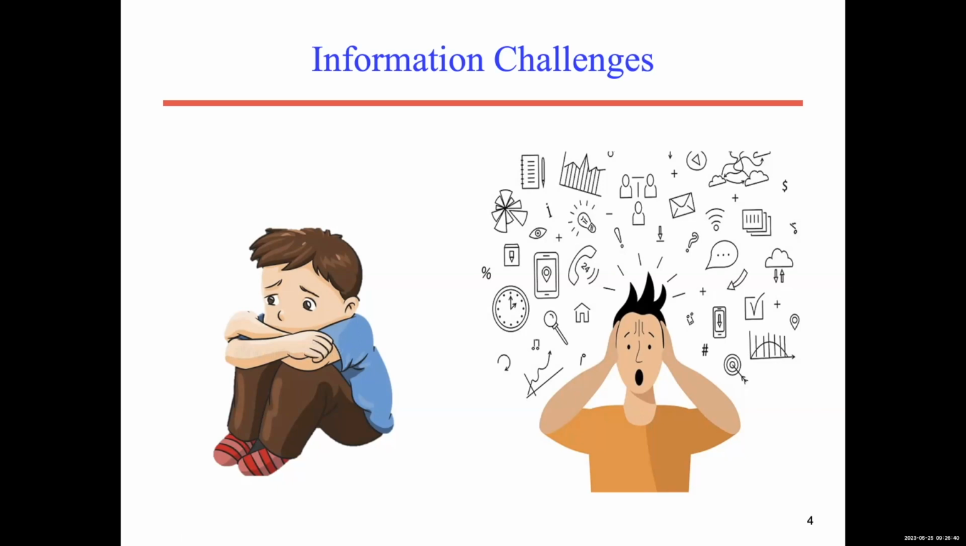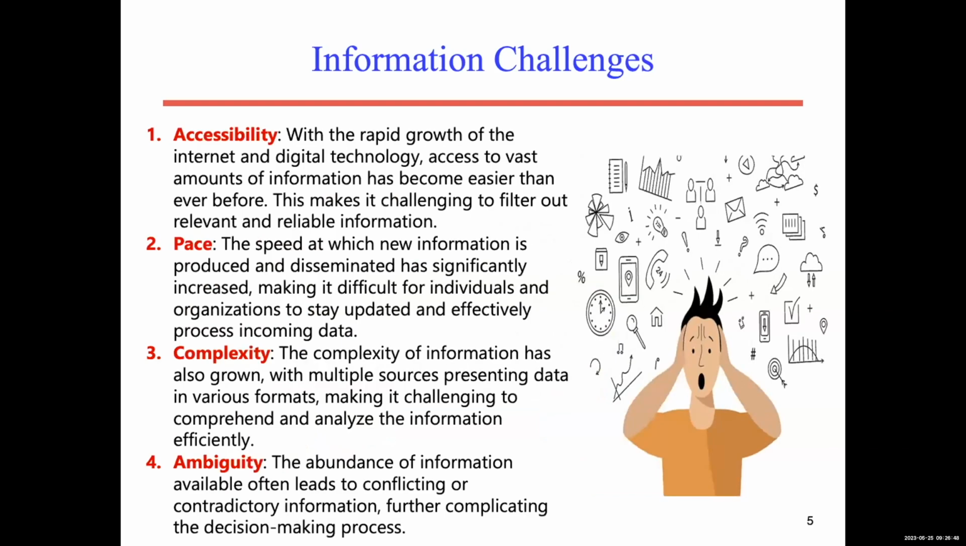So I will drop the past problem, and look at the problem now. The problem now is we have a lot of information that comes from many different resources. I can summarize four issues related to the data. First, we have a rapid growth of the internet and digital technology. This means access to a vast amount of information has become easier than ever, which makes it challenging to filter out relevant and reliable information. This is one of the problems.